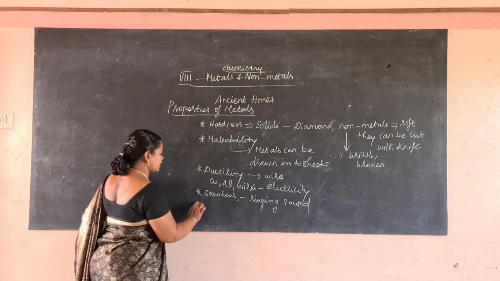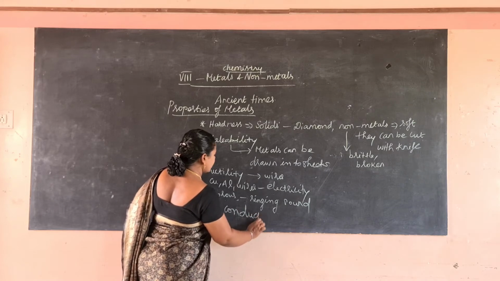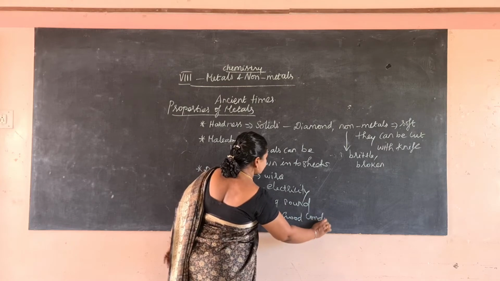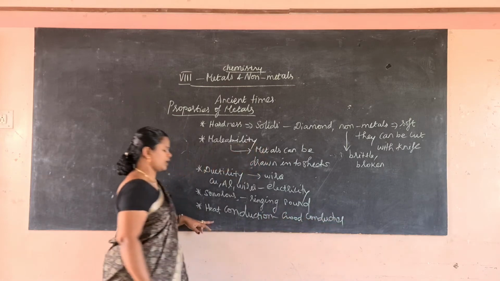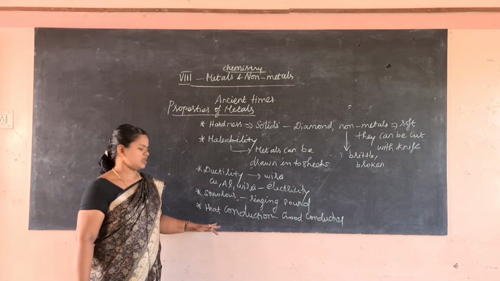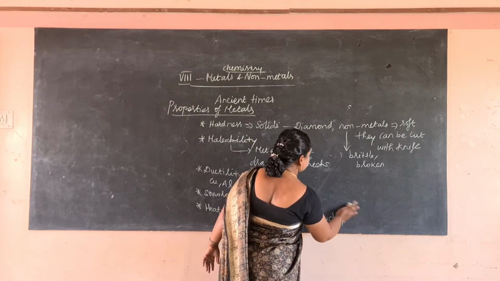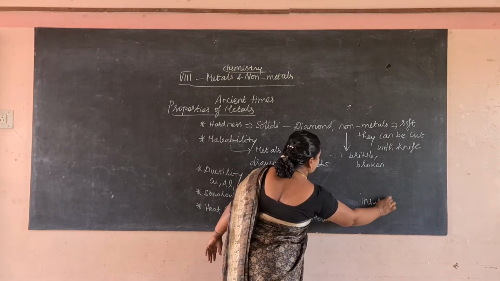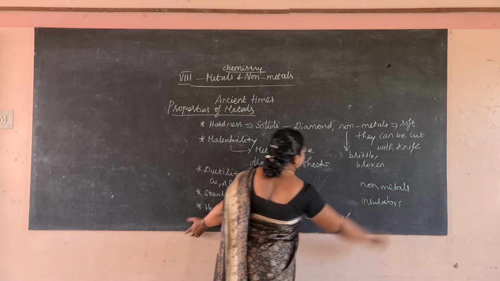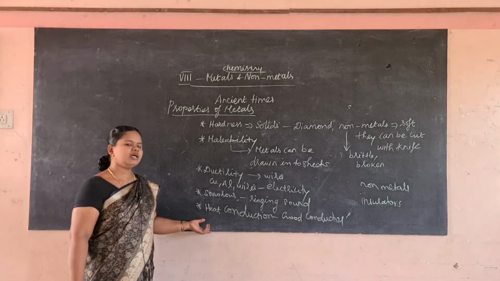Then heat conduction. These metals will conduct heat easily. So metals are good conductors of heat, and they are used in all the thermal appliances. Whereas non-metals are not good conductors of heat. They are all insulators. So metals are good conductors of heat, whereas non-metals are all insulators.